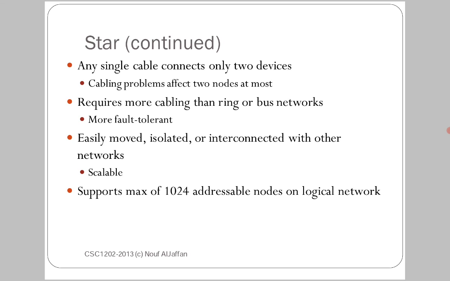What is fault tolerant? Fault tolerant means errors on the network. So easily moved, isolated or interconnected with other networks, that is scalable. Means another advantage is we can easily move the total network, isolated or interconnected, or extend the network. Supports a maximum of 1024 addressable nodes on a logical network.